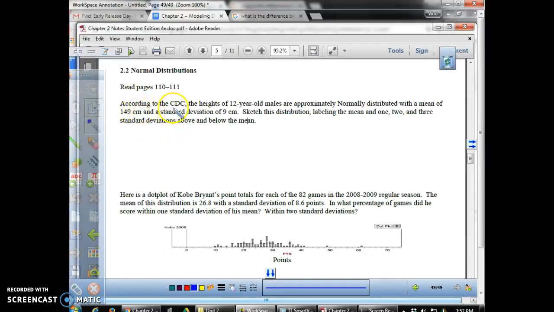So according to the CDC, the heights of 12-year-old males are approximately normally distributed with a mean of 149 and a standard deviation of 9. Sketch this distribution labeling the mean and 1, 2, and 3 standard deviations above and below the mean.